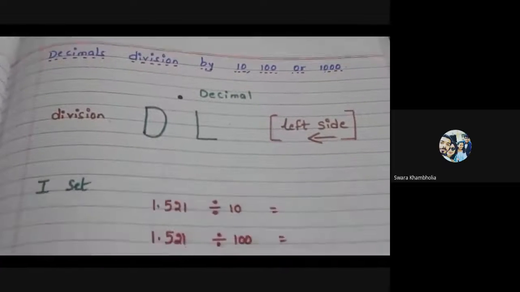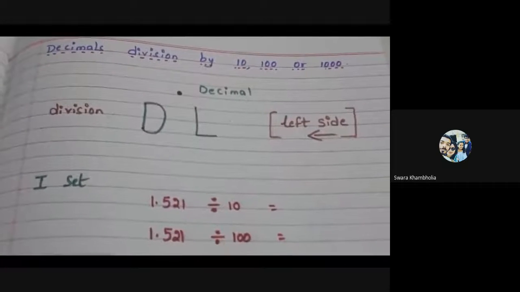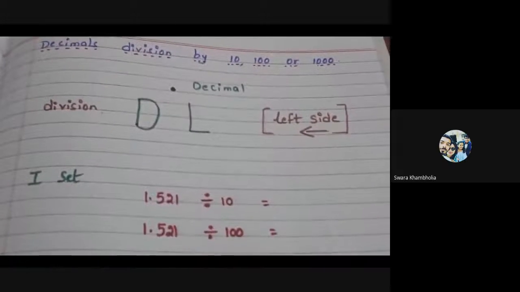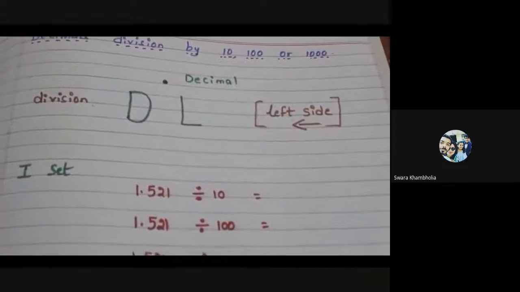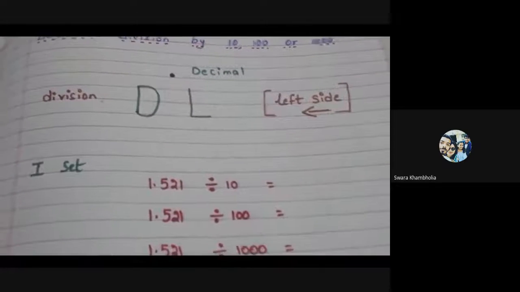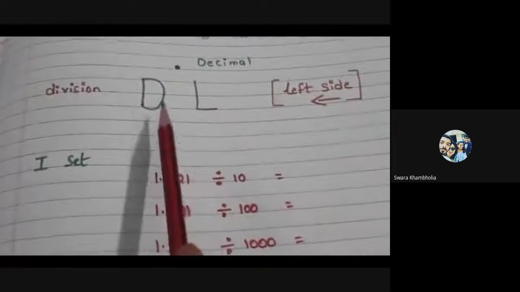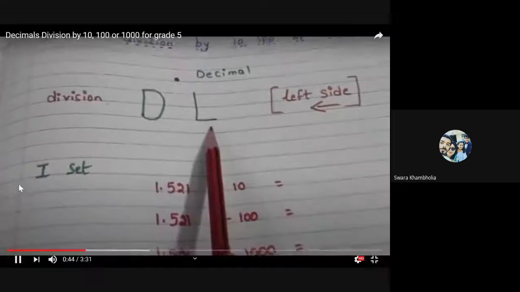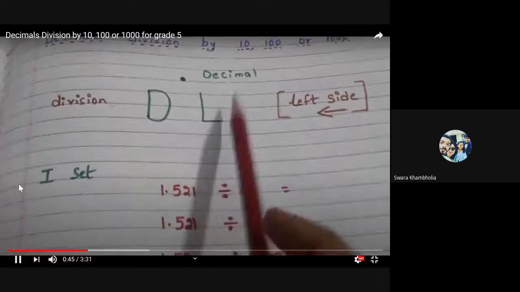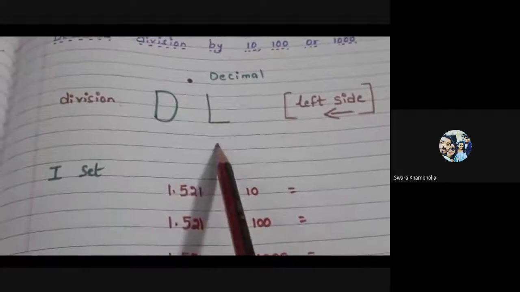Division of decimals by 10, 100 or 1000 means moving the decimal to the left side based on the number of zeros in the divisor. For that, I am giving the shortcut here: DL. D means division, L means left side. Means in division, we are moving the decimal to the left side. That is the shortcut. Let us see with the examples.